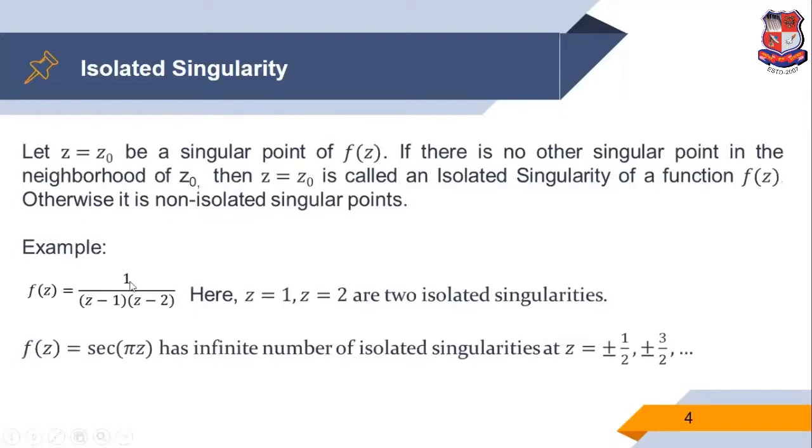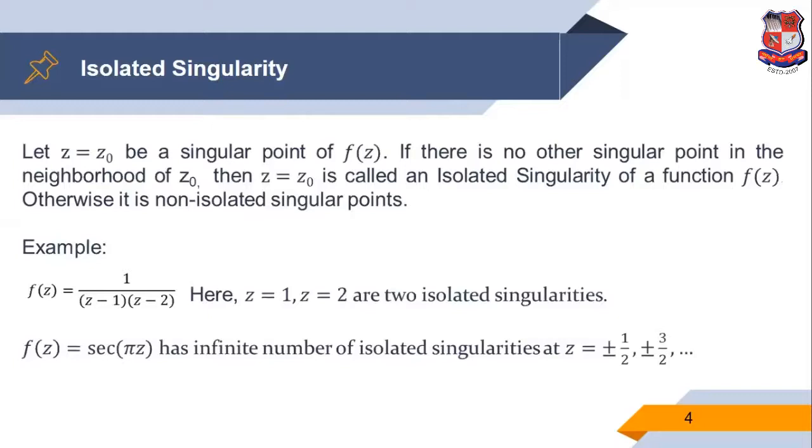As for example, we consider the function f of z is 1 upon (z minus 1)(z minus 2). So clearly, we see that this function is not analytic at the point z is equal to 1 and z is equal to 2. So easily we can say z is equal to 1 and 2 are singular points.